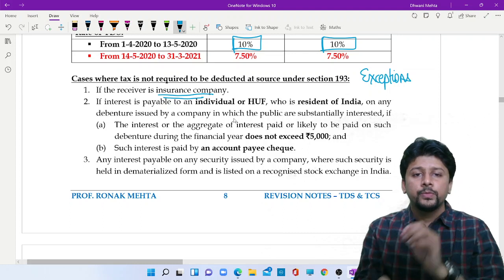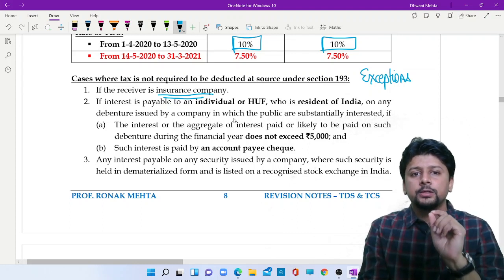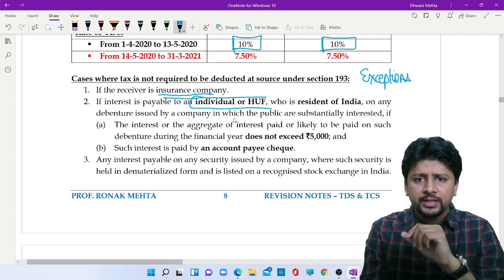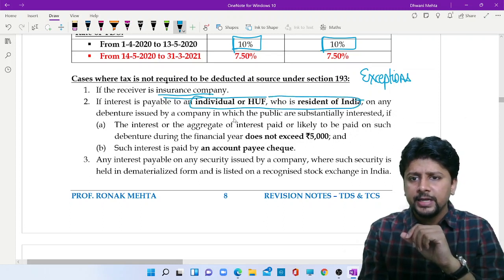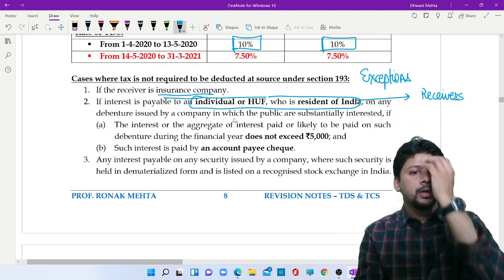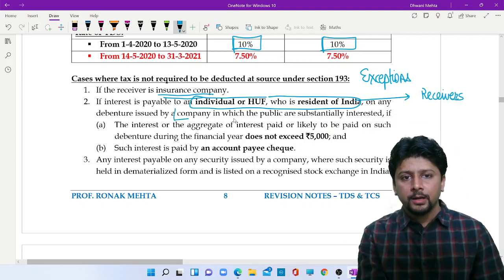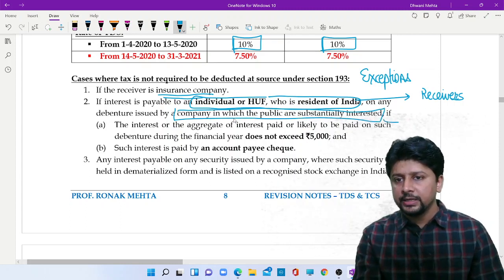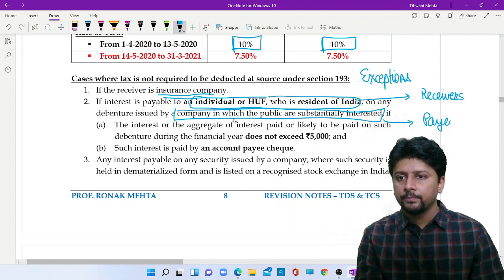Second exception, if you are paying interest to individual HUF, that means individual HUF who is a resident of India, they are the receivers. Who is paying interest? A company in which the public are substantially interested, which means this is the payer.